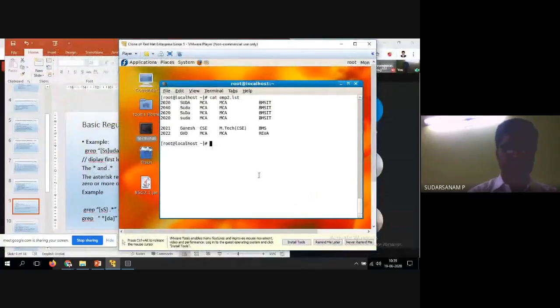So grep, in double quotes, start with s, and the remaining UDA, in emp2.list.